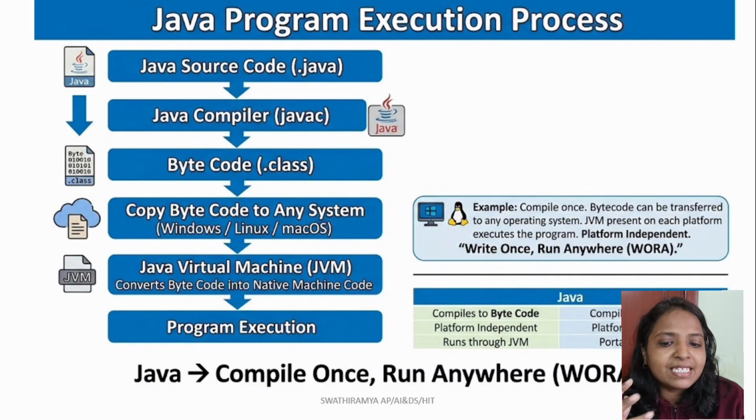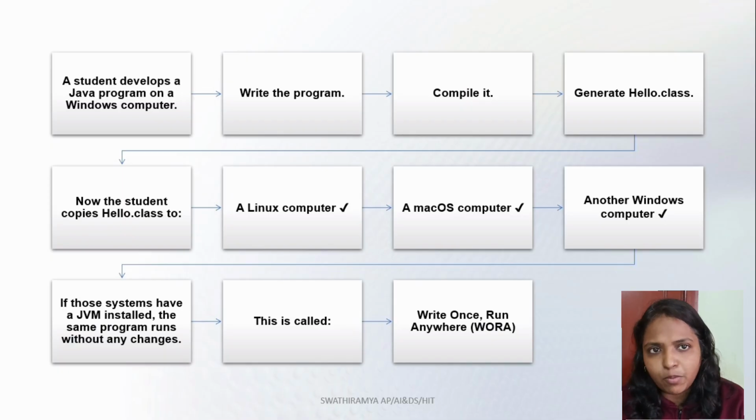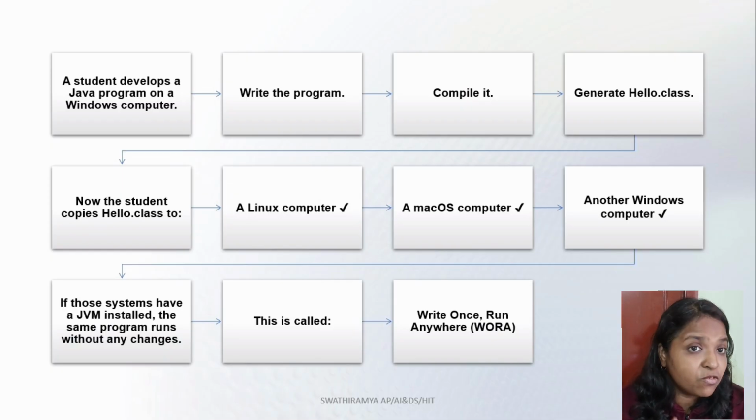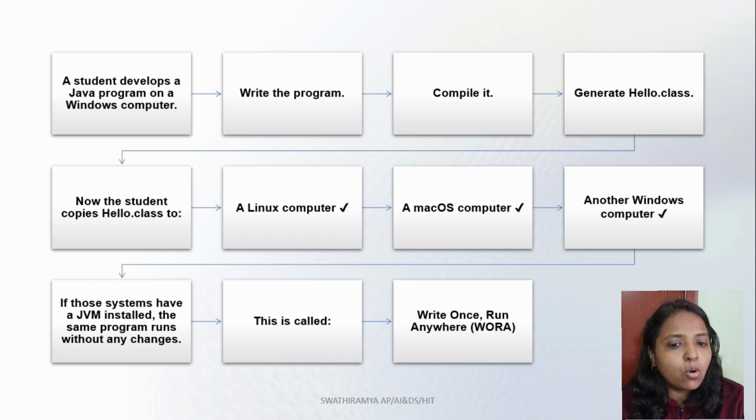Okay, so let us understand the WORA concept much more clearly. Imagine that a student writes a Java program on a Windows computer. First, the student writes the Java source code. Next, the Java compiler compiles the source code. The result is a file containing bytecode, usually represented by a dot class file. Now this dot class file is not specific to Windows. The same bytecode can be transferred to another computer.